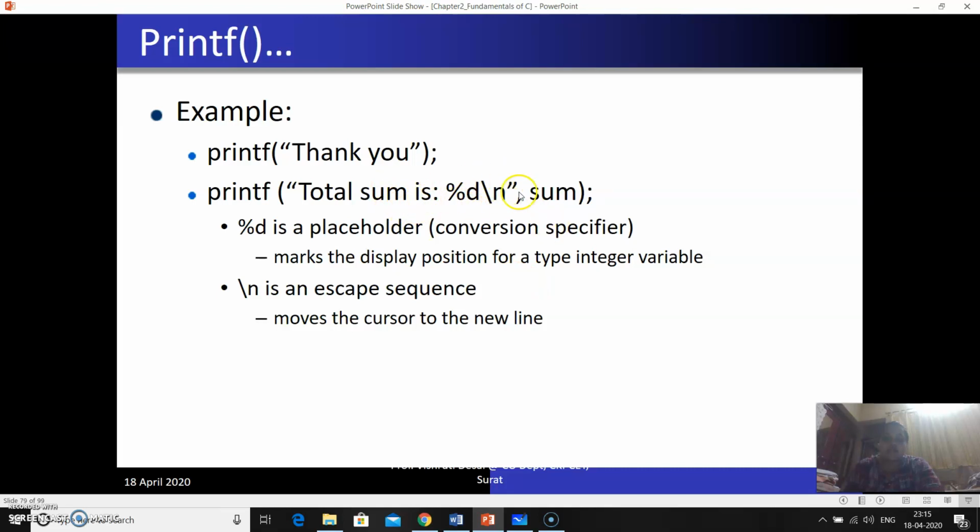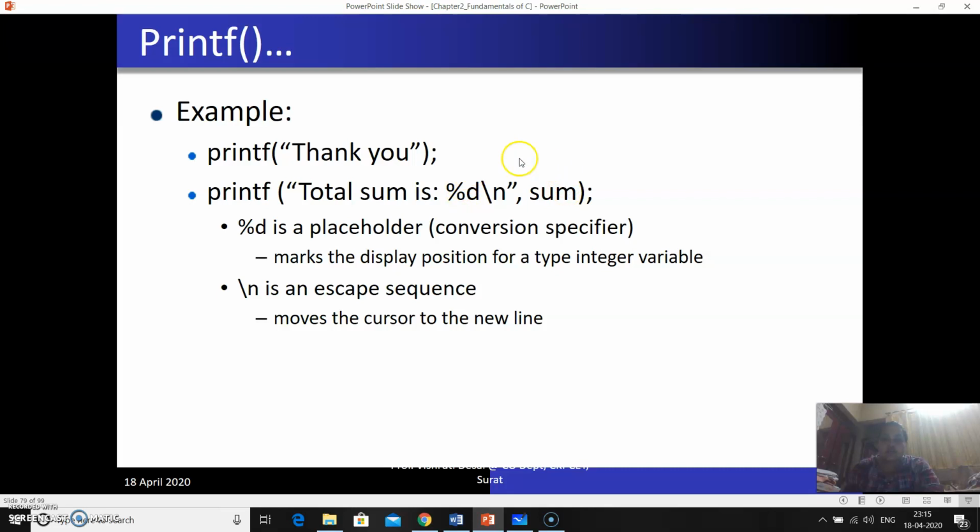But if I am writing printf total sum is %d \n, there are a lot of things. Here is a sequence of characters, here you have the format specifier, and here you have the escape sequence. So in this case, the output is total sum is. Instead of %d, your compiler is looking for the variable name. So whatever value is in sum is going to be at this place. Sum is an integer, that's why it is written as %d.